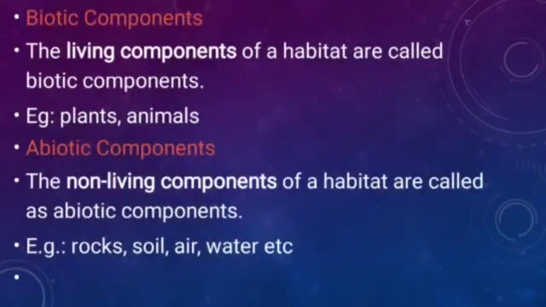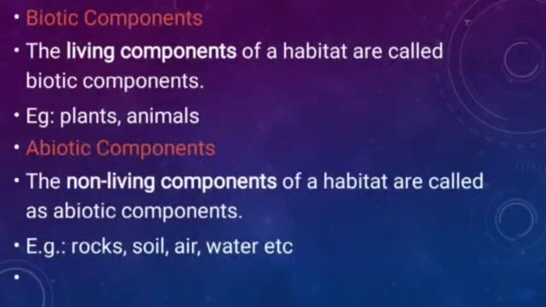So the living components of a habitat are called biotic components, and living things are two: plants and animals. Now the abiotic component, which means non-living things. Some non-living things are also there, such as rock, soil, air, water. These all are non-living things.